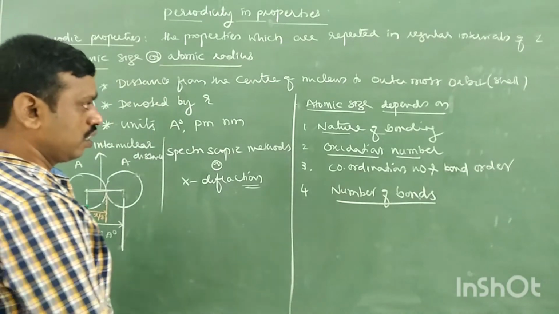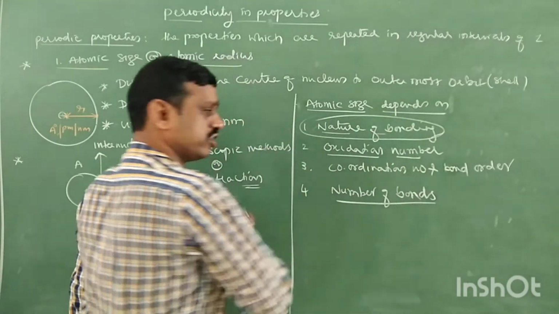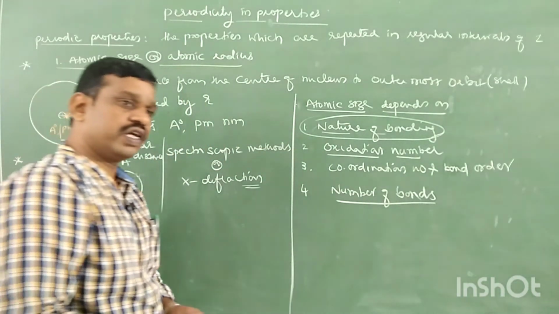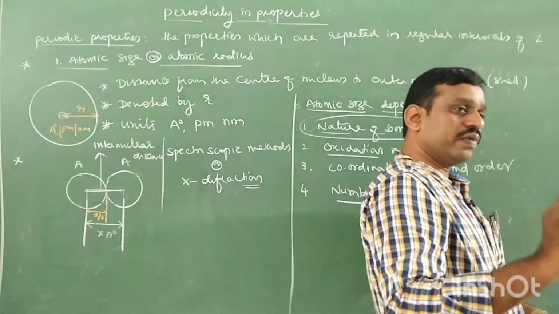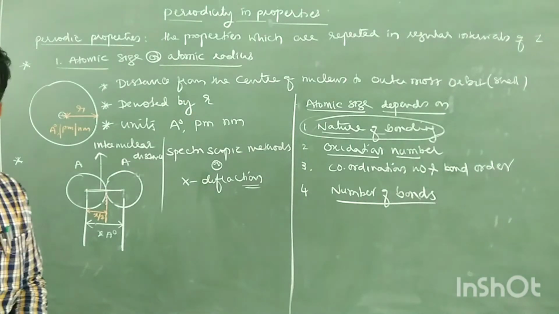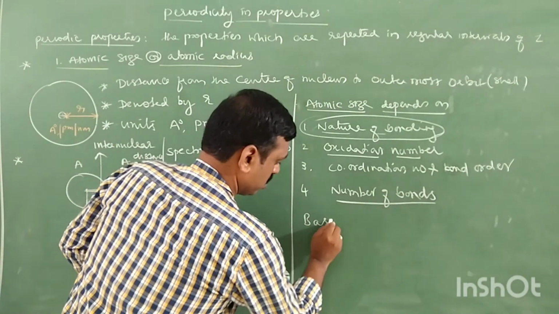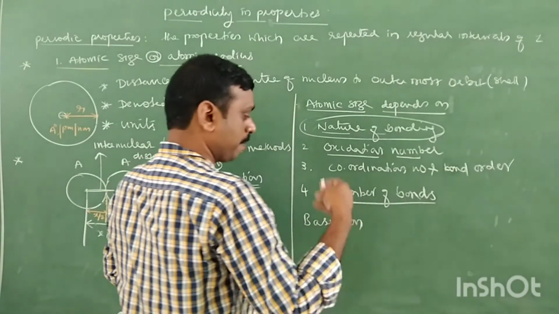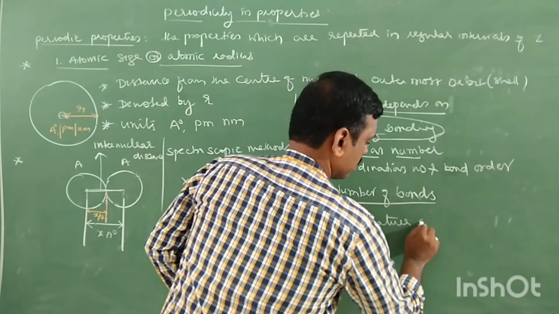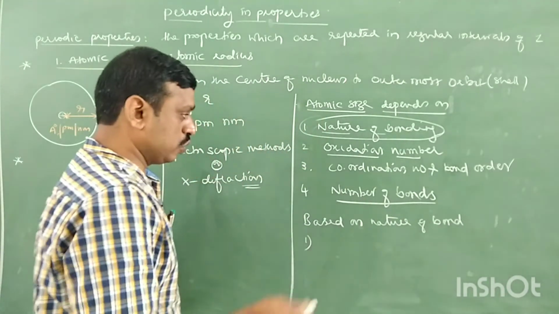Okay. Now, let us take nature of bonding only. Based on nature of bonding, it means which kind of bonds are present. Based on nature of bonding, atomic radius is classified into three types. There are three types of atomic sizes measured. Based on nature of bond, atomic size is classified into three types.